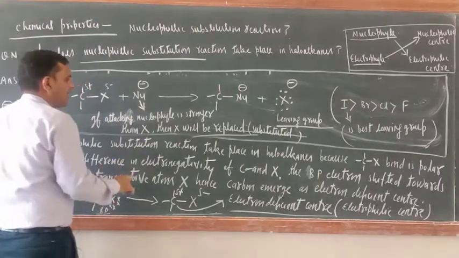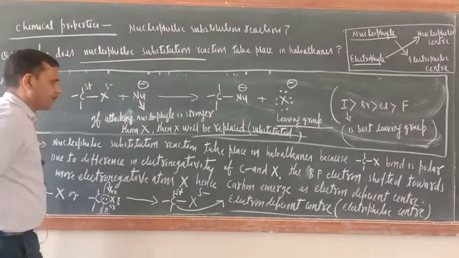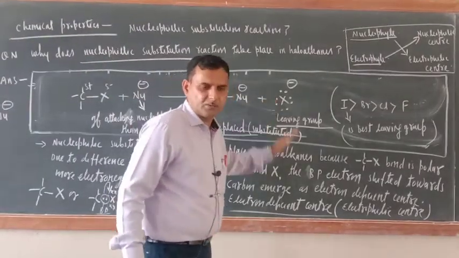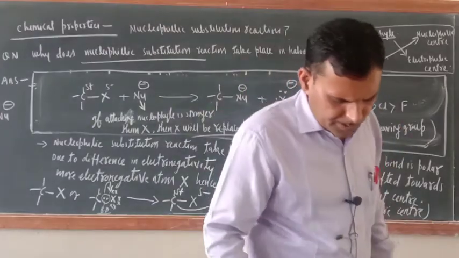Because X is also nucleophile only, X negative. So these are the things which should be remembered.